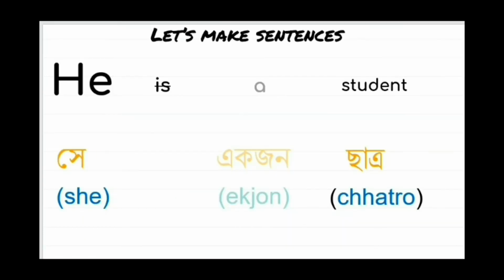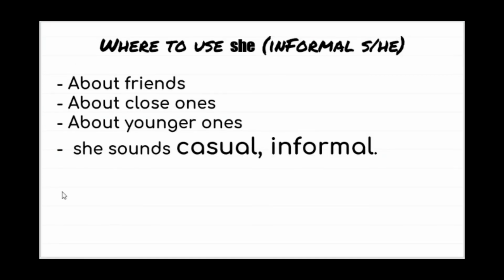Let's make sentences. So, he is a student. For he, there is she, and for student, there is chhatro. So, I can say she chhatro, and if I want to use this optional article, then I might say she ekjon chhatro. So, what to use she? It can be used about friends, about close ones, about younger ones, and she sounds casual and informal.